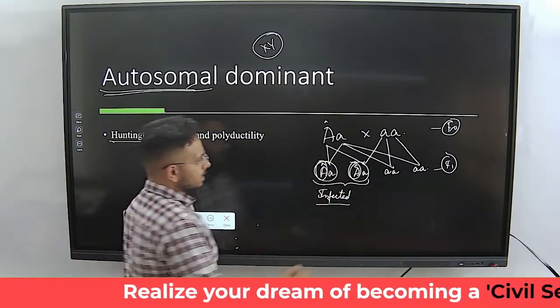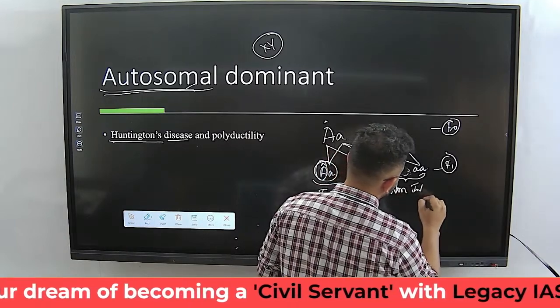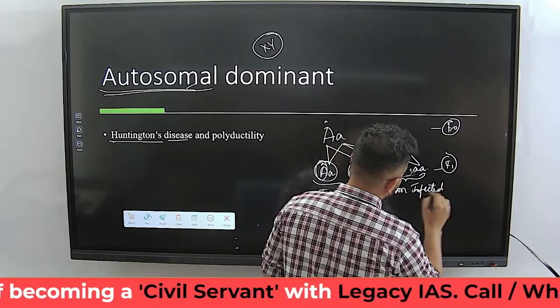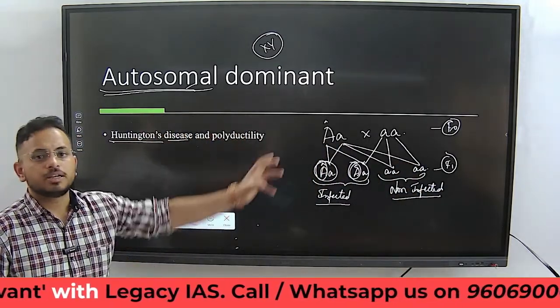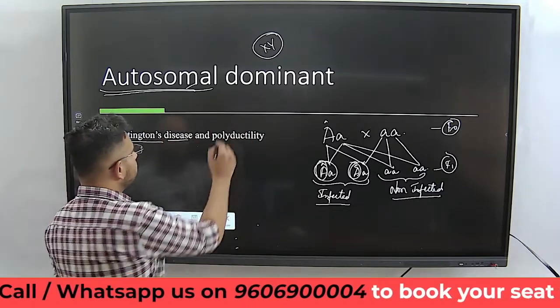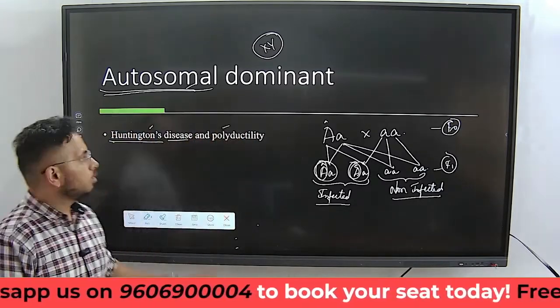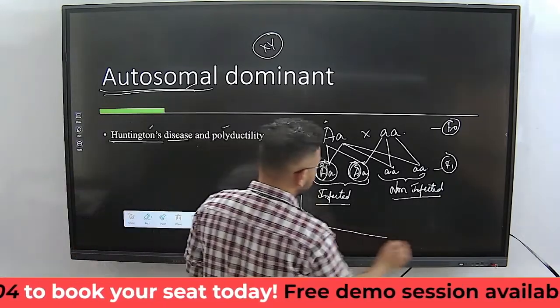If you look at these, they are non-infected ones. Correct? This is how you will have to make a chart for the autosomal dominant characteristic. The examples are Huntington disease and polydactyly, and these two diseases which follow the autosomal dominant characteristic will get inherited like this.